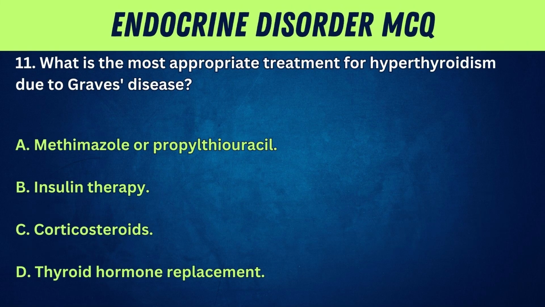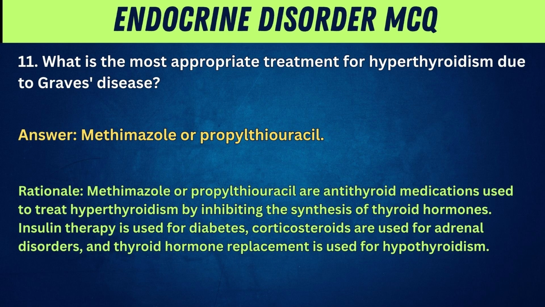11. What is the most appropriate treatment for hyperthyroidism due to Graves' disease? A. Methimazole or propylthiouracil. B. Insulin therapy. C. Corticosteroids. D. Thyroid hormone replacement. Answer: methimazole or propylthiouracil.